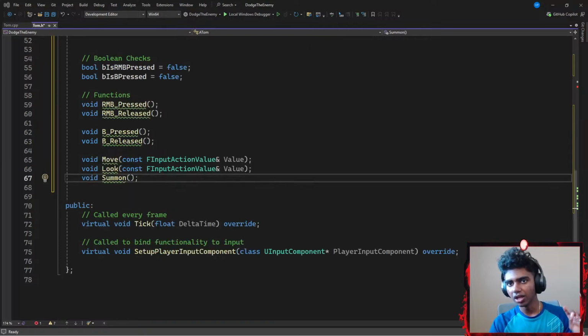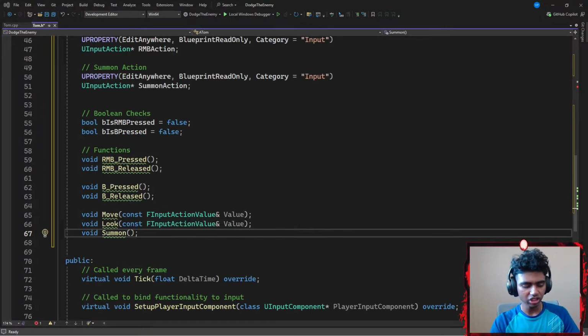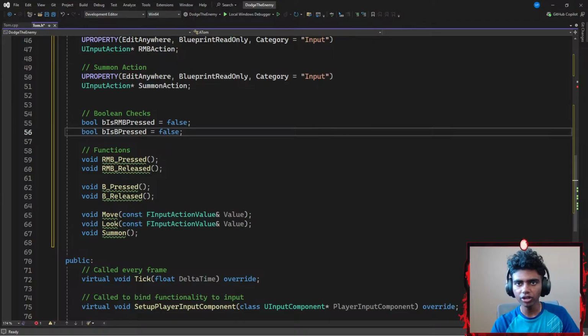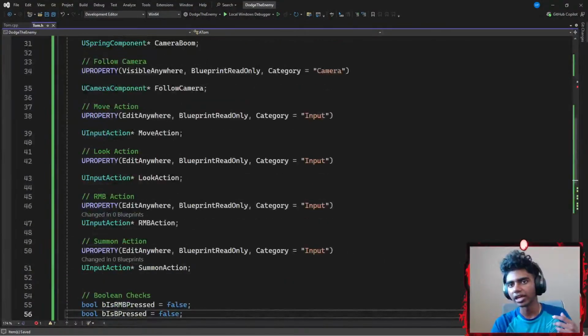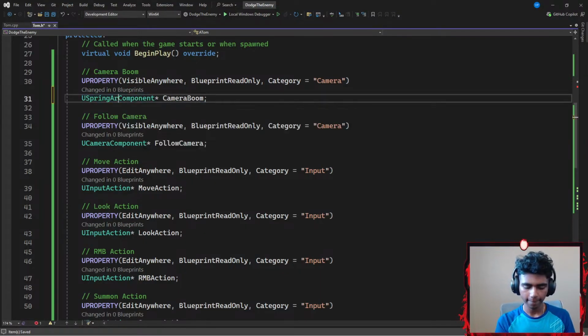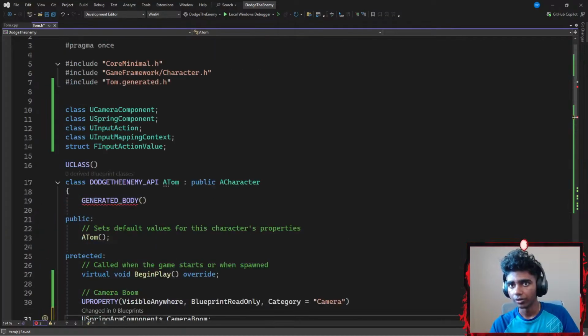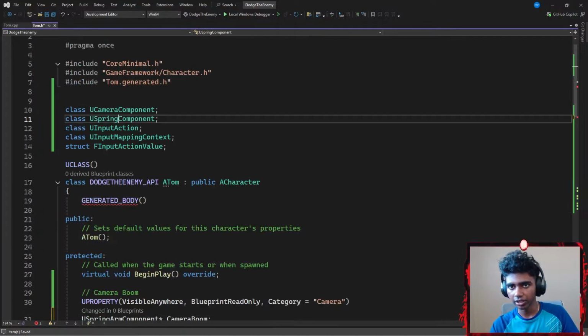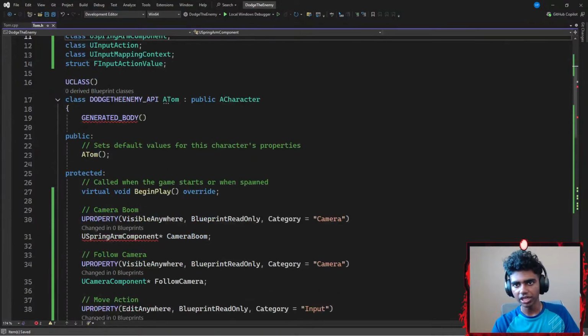Okay, that's it. Let's see. Now that I'm done defining and declaring everything in my header file, I'm going to go ahead and press Control S to save everything. And then now I'm going to move on to firstly fixing my typo. This is going to be Spring Arm component. Okay, and then I'm going to fix my typo here as well. This is going to be something like Spring Arm component. Okay, now I hit Control S to save the code.